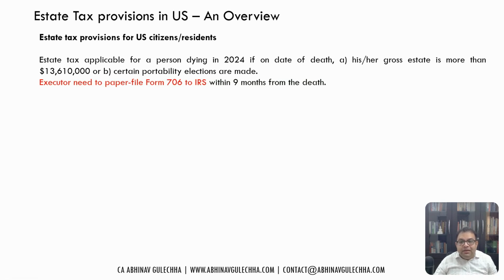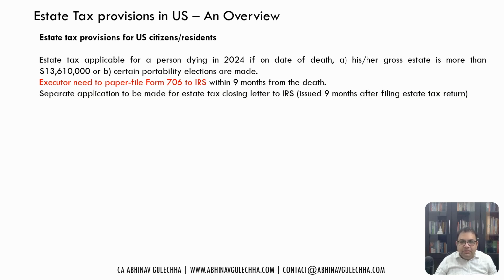Now, the executor has to paper file Form 706 with the IRS within 9 months from the date of death. The form that needs to be filled is Form 706. It has to be filed by the executor of the estate, and it is a paper form, not an electronic form. It's a very complicated return, like 30 pages, so you'll need professional help. Basically, an estate attorney will be filing the return for you.